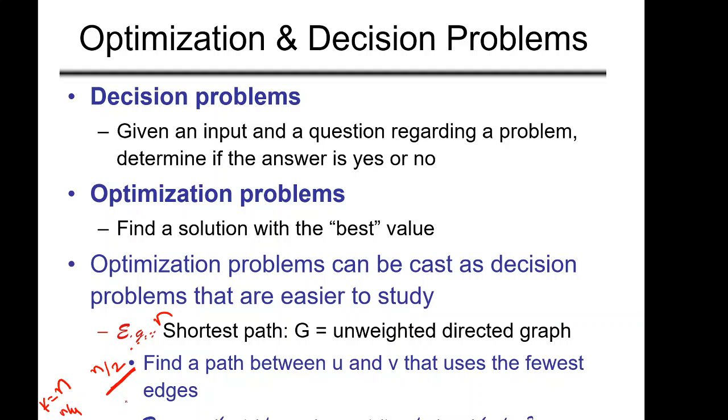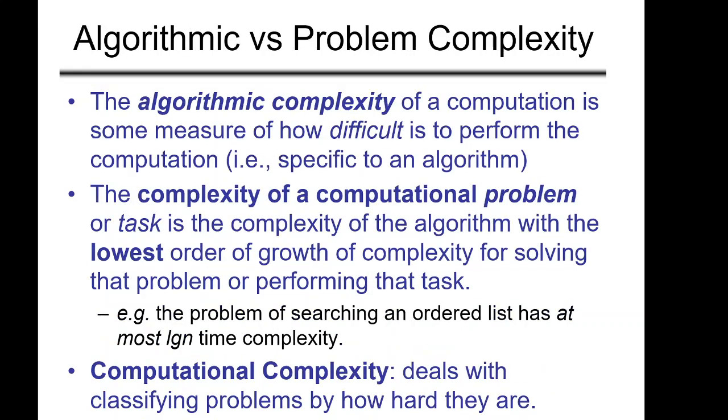So the point I am making is optimization can be converted into decision problems very easily. If decision problems are solved, optimization problems are solved. If optimization problems are solved, then their decision version can also be solved. So from now on we will just talk about the decision problems.